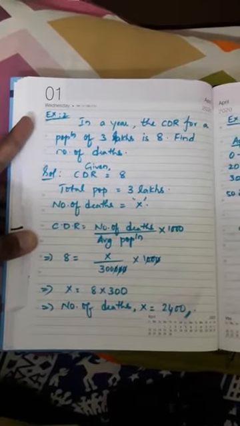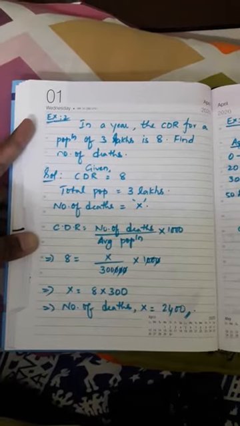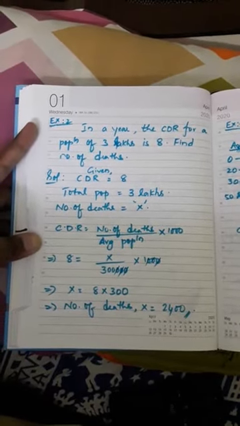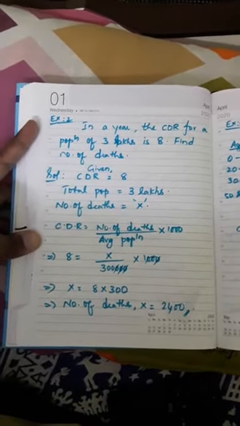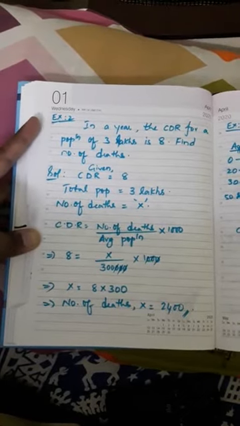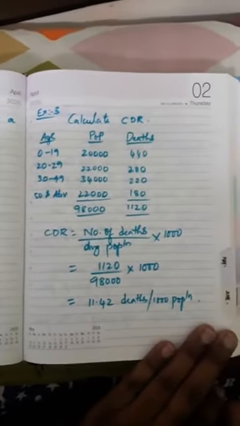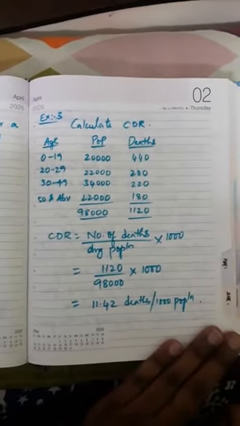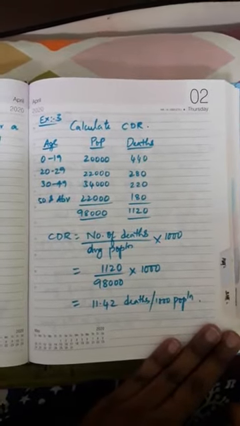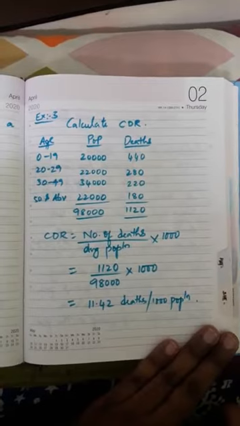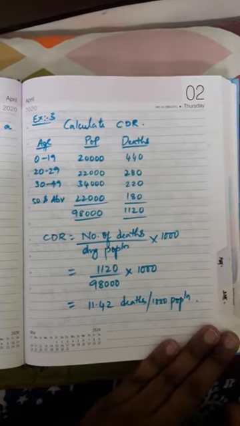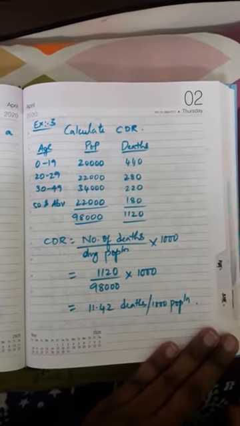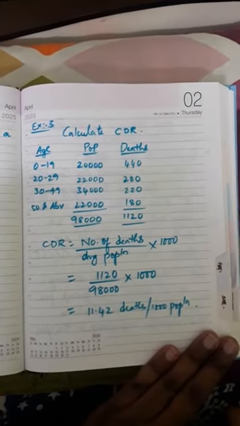Just see the problem. Right? So shall we go to the last problem? Exercise problems this time I am going to give as a homework assignment. Remember. Clear? So let us see the next problem. Calculate CDR. In a table format, they have given particular ages: 0 to 19, 20 to 29, 30 to 49, 50 and above. Just two columns are given, population and deaths, along with age. Population is 20,000, 22,000, 34,000, 22,000.